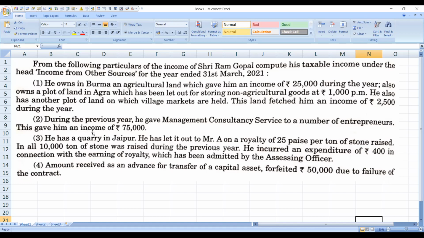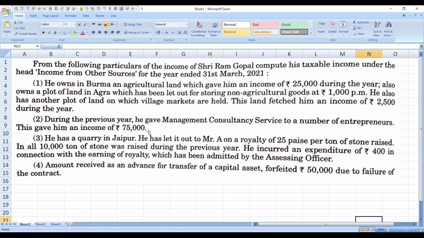This gave him an income of rupees 75,000. Think that if the person is giving some guest lecture, doing some corrections, he is getting income from different sources. He is giving consultancy services, which comes under income from other sources. So we should consider rupees 75,000.